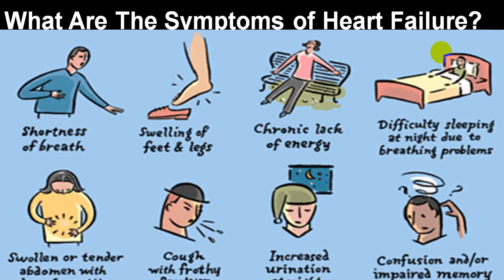These are the combined picture in LVF with right ventricular failure: shortness of breath, edema. It means you will have a combined picture of right ventricular failure signs and left ventricular failure signs.